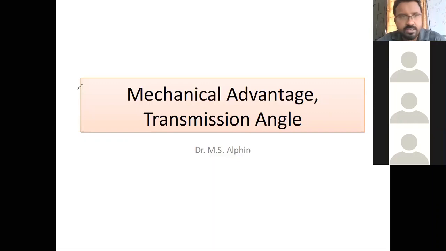Mechanical advantage we can put as equal to output by input.